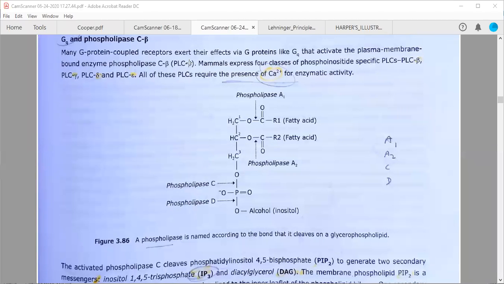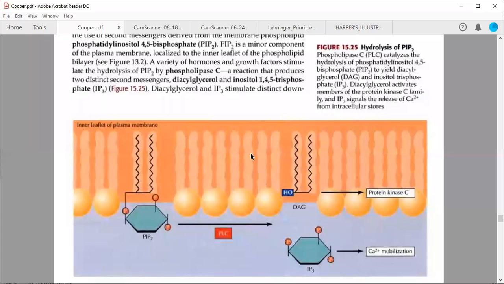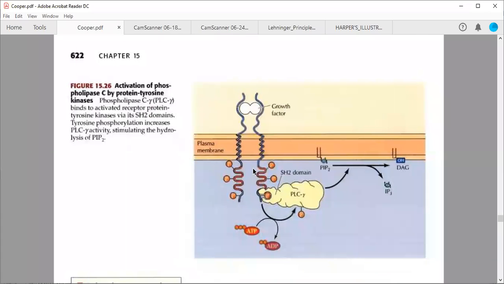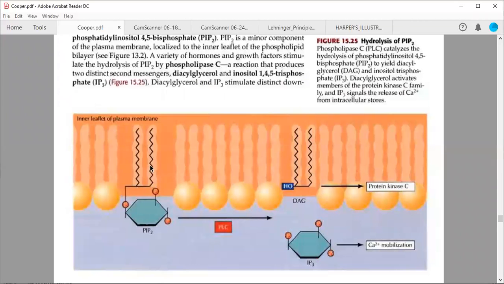Now see how this particular enzyme, phospholipase C beta, is interacting with your plasma membrane. This is very clearly given in your diagram. For example, this is a phospholipid called PIP2, and there is an enzyme phospholipase C beta, which will convert this lipid in the inner leaflet of the plasma membrane.